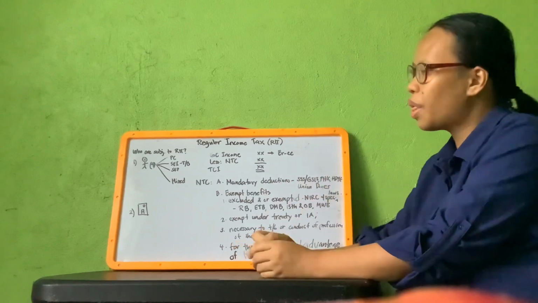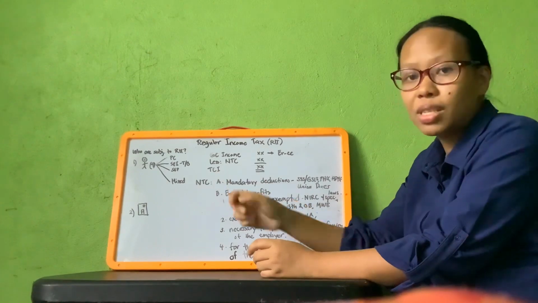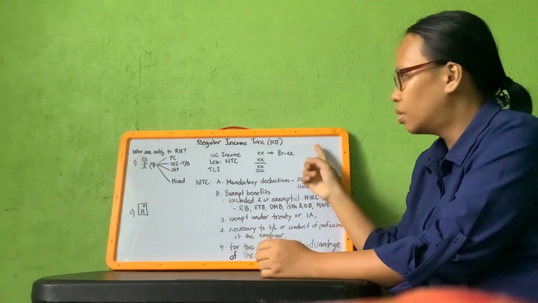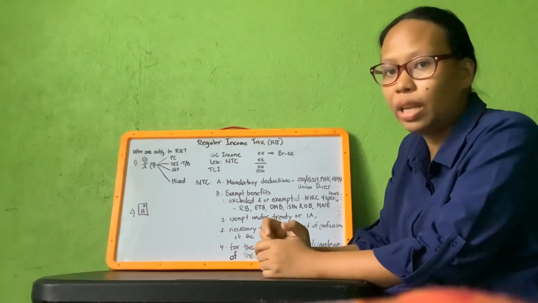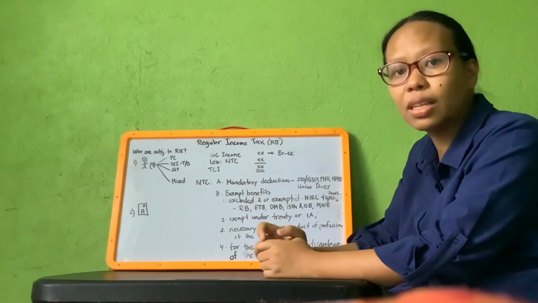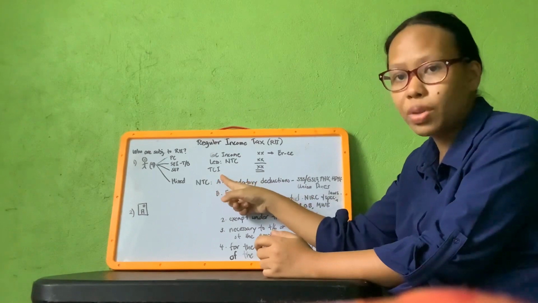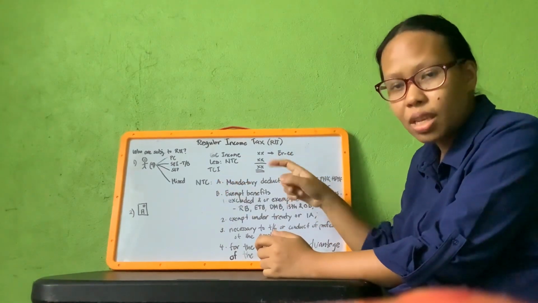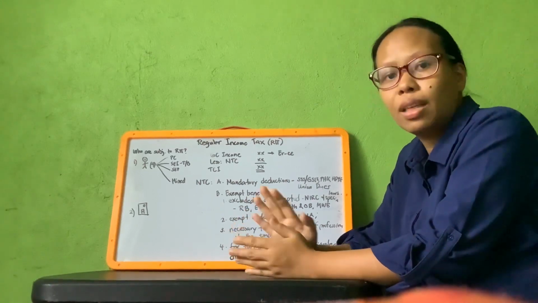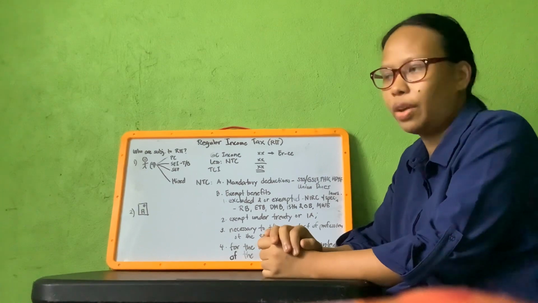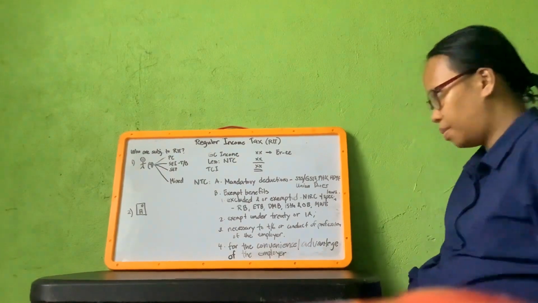Now, let's go to the tax model in determining our taxable compensation income. First, we need to compute the gross compensation income and deduct non-taxable compensation, the difference of which will then be our taxable compensation income. That will be the basis in the computation of your income tax due. By then, we will be using the tax table for individual taxpayers. Now, let's have gross compensation income.